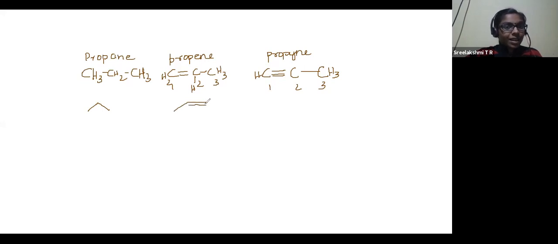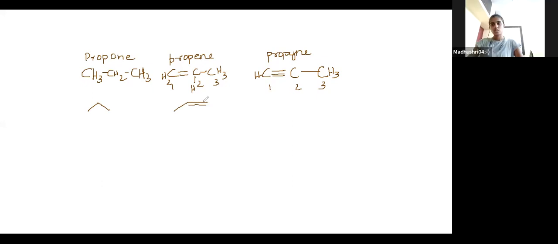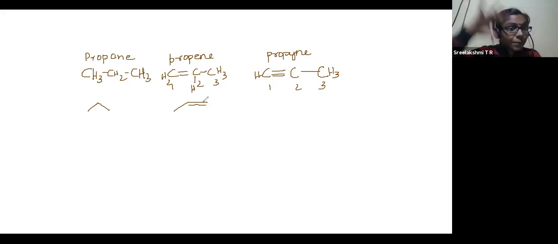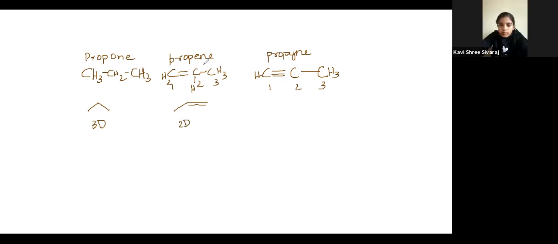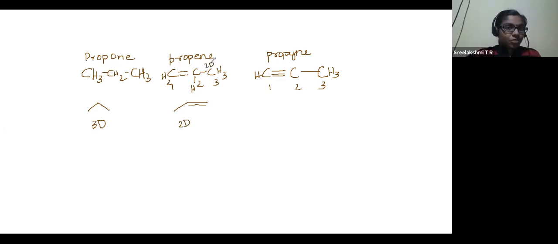Why am I drawing like this? Because a double bond is always straight and all the things are in a plane. So it should not be like this in 3D. This is actually a 3D structure. This is considered to be a 2D structure. Actually, yes, propane is a 2D structure. So it should be shown like this, or you can simply do it like this.